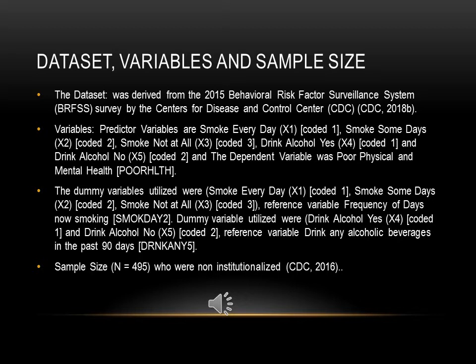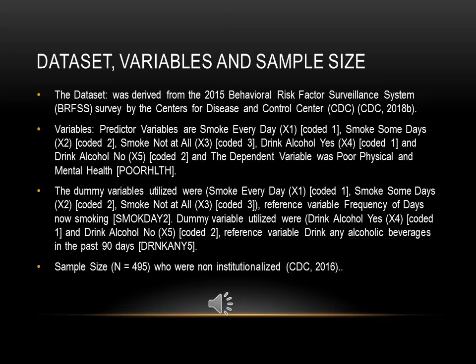Variables. Predictive variables are smoke every day, X1 coded 1, smoke some days, X2 coded 2, smoke not at all, X3 coded 3, drink alcohol yes, X4 coded 1, and drink alcohol no, X5 coded 2, and the dependent variable was poor physical and mental health, poor health.